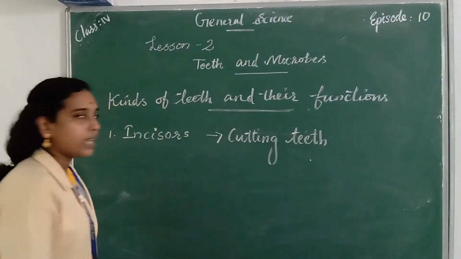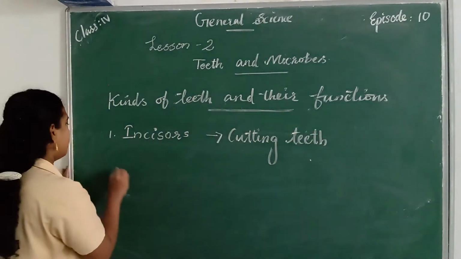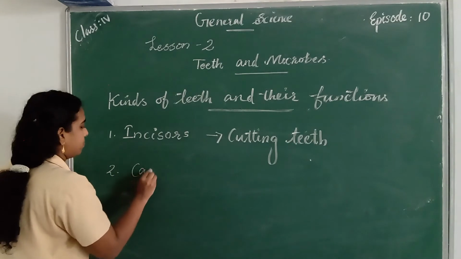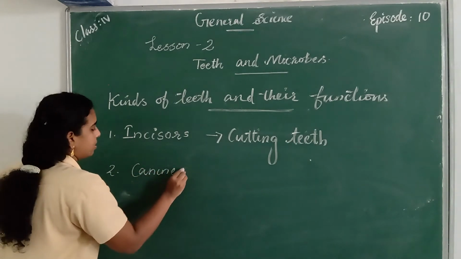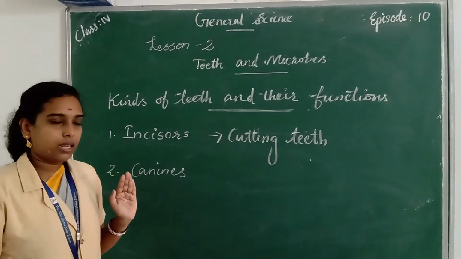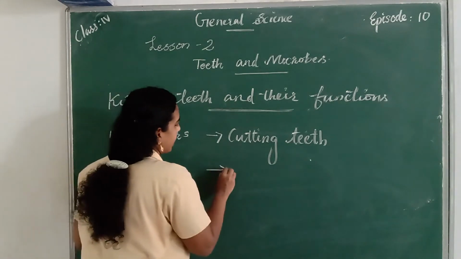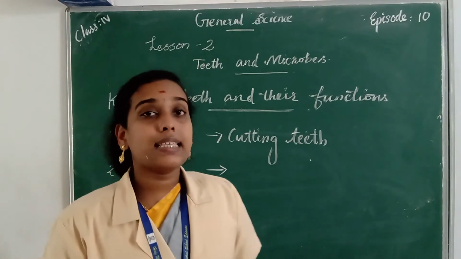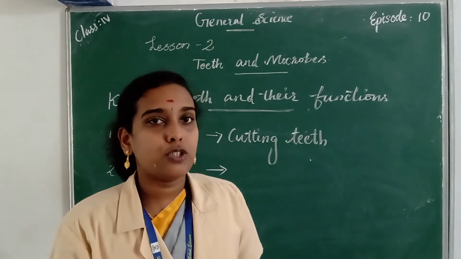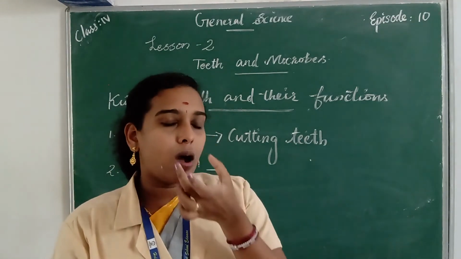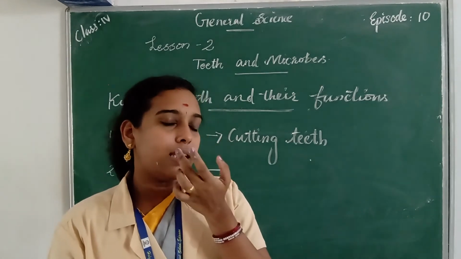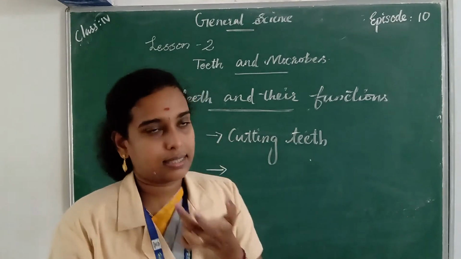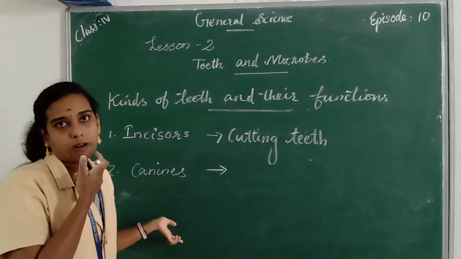Then the second one is canines. Canines. Canines are pointed teeth. There are 2 canines present on the upper jaw, on either side of the incisors, and 2 canines present on the lower jaw.